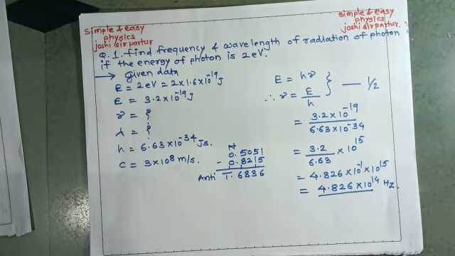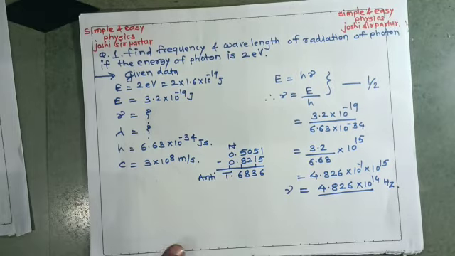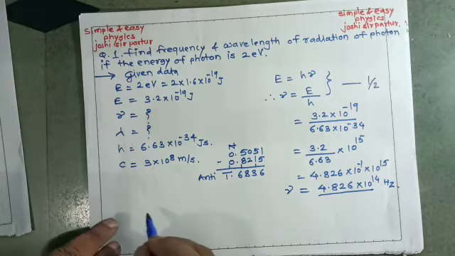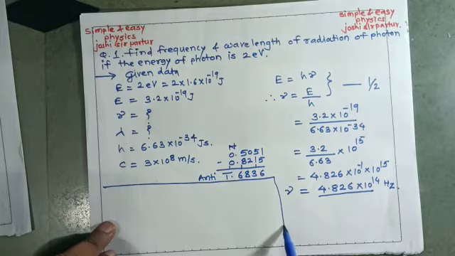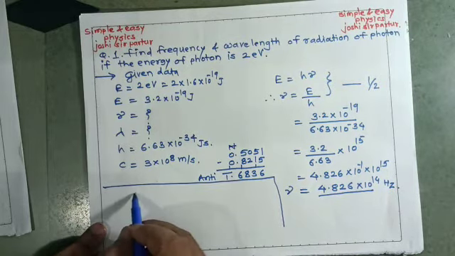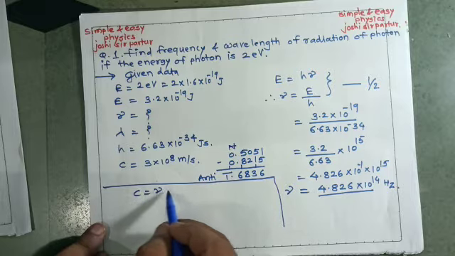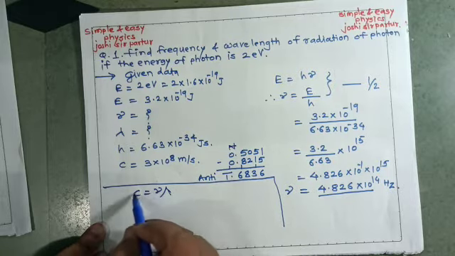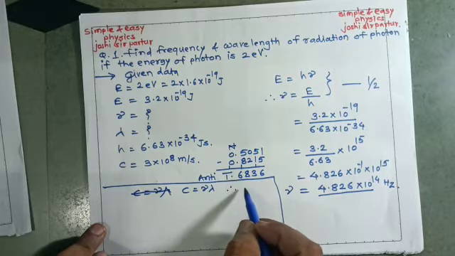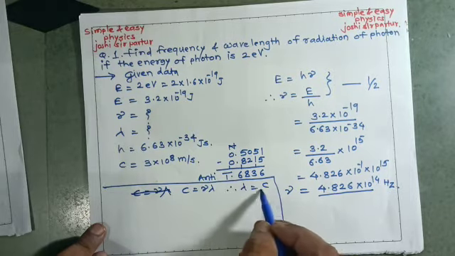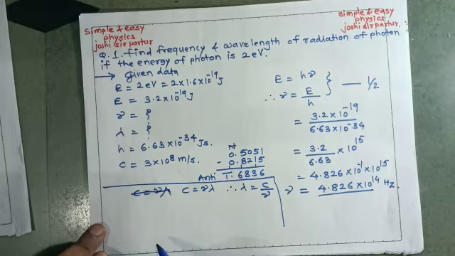So here the first answer for incident frequency is there, but another question will be asked, the wavelength. We know the relation c equal to nu lambda. Therefore lambda is equal to c upon nu.